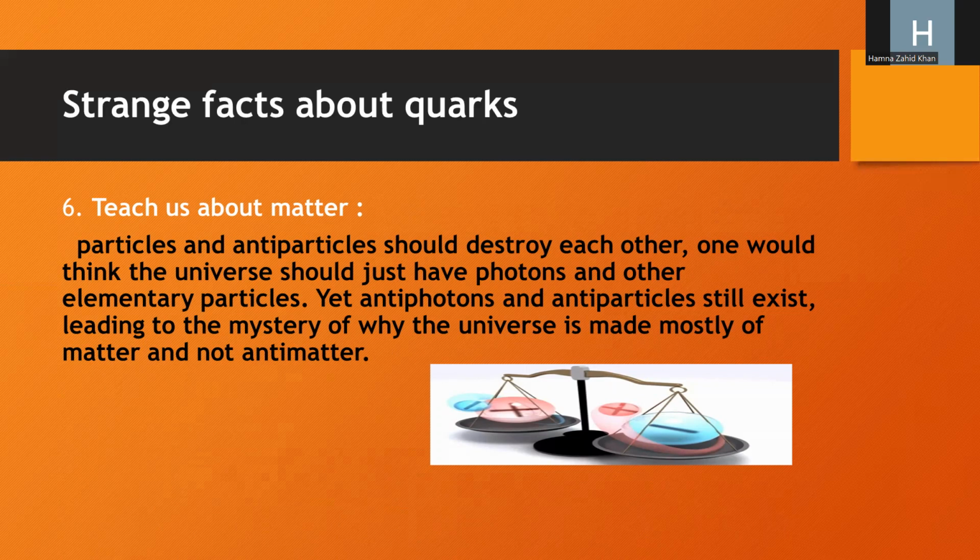The universe is thought to consist of three types of substances: normal matter, dark matter, and dark energy. Normal matter consists of atoms that make up stars, planets, human beings, and every other visible object in the universe. The universe is actually composed of dark energy, dark matter, and ordinary matter. Other contents are electromagnetic radiation, the total mass of energy. So the question is asked: why is the universe made mostly of matter? Because the universe is thought to consist of three types of substances: normal matter, dark energy, and dark matter. Teach us about matter.